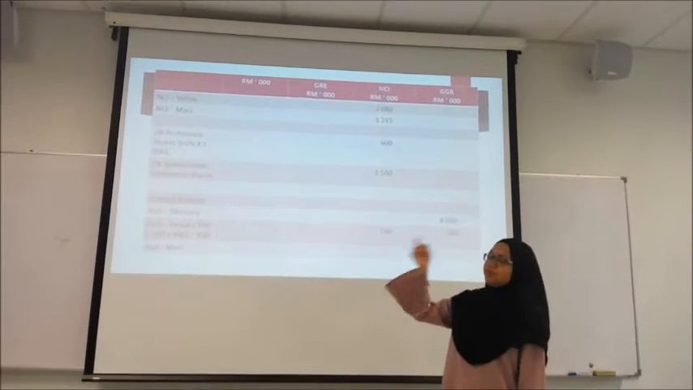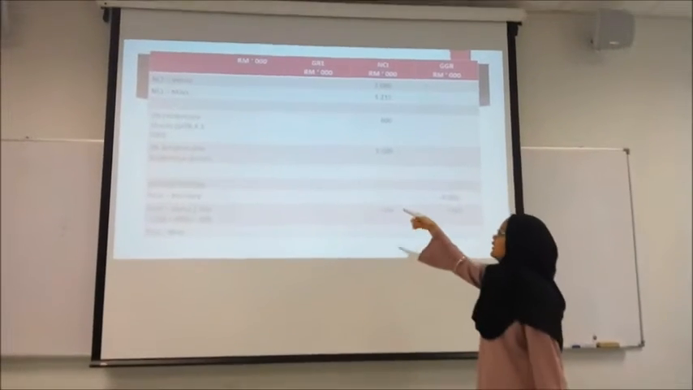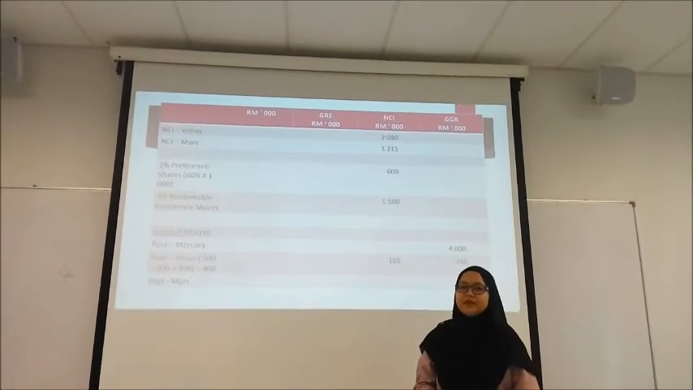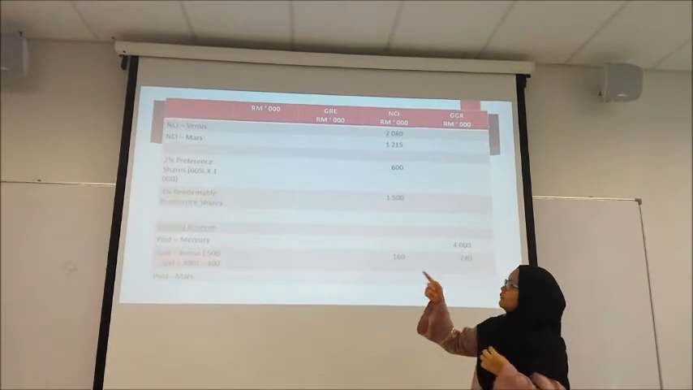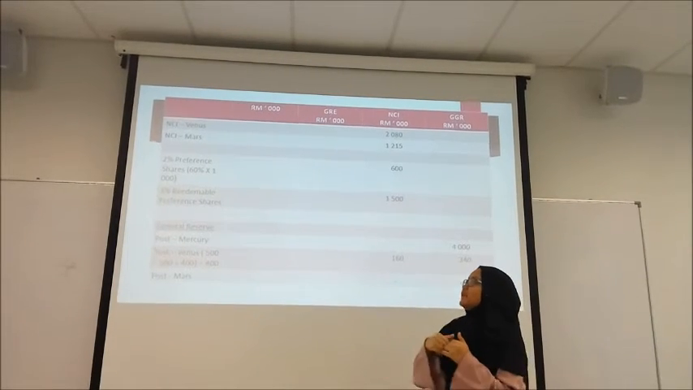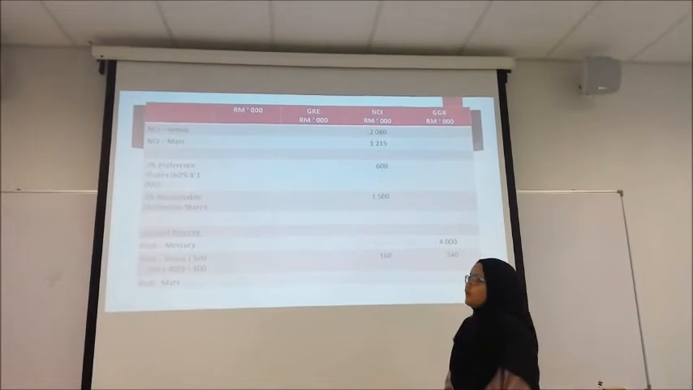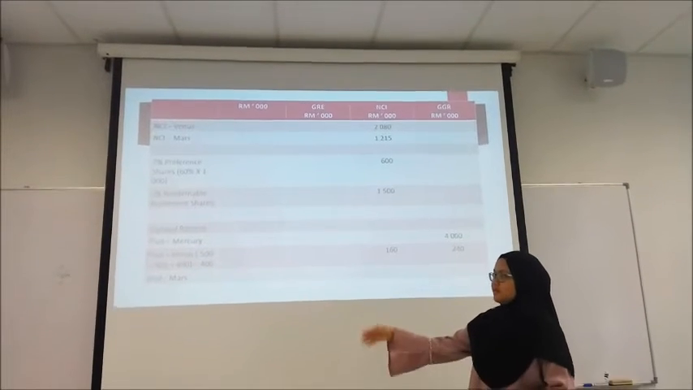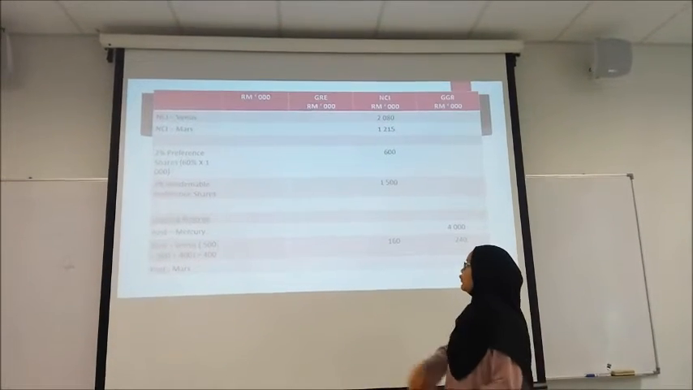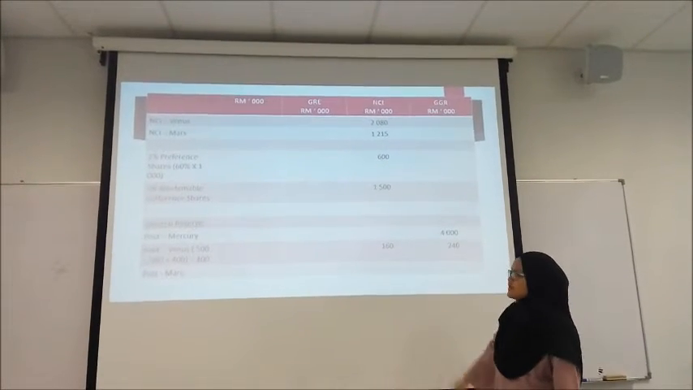So NCI for Balance we will get from the goodwill that we calculate. NCI will be 2,080,000. 2% preference share, because Mercury acquires 16%. So we will apportion 16% times 1 million. We will get 600,000. So 3% renewable preference share, we will get 1,500,000. And for the general reserve, post general reserve Mercury, we just take from the information, 4 million.